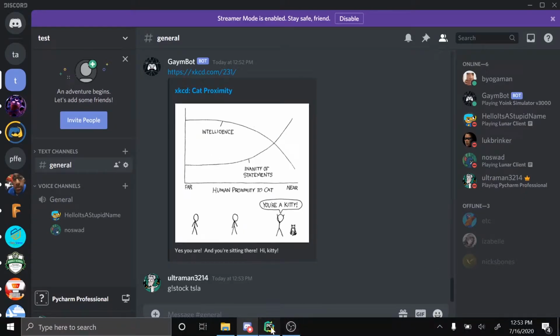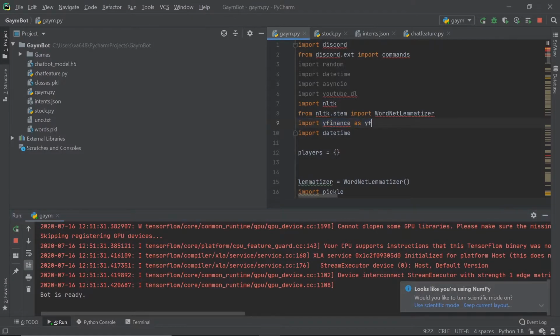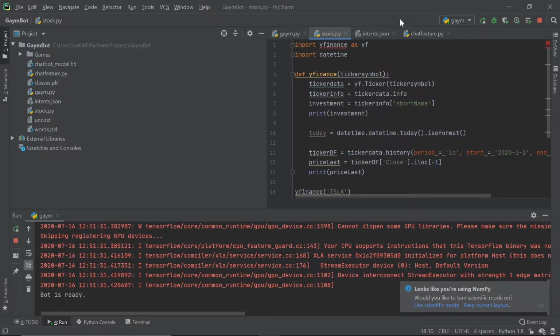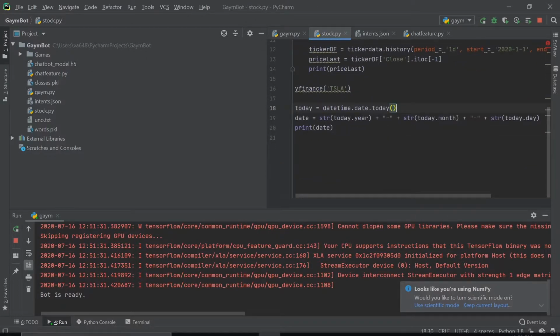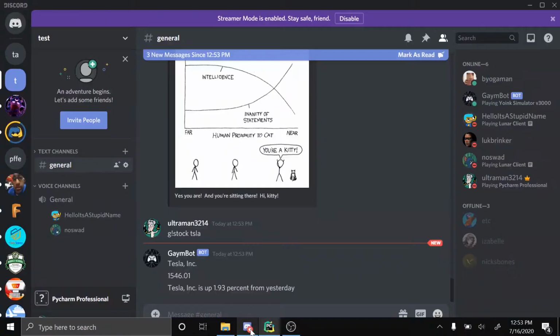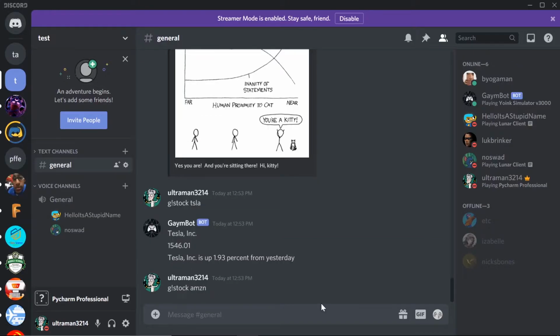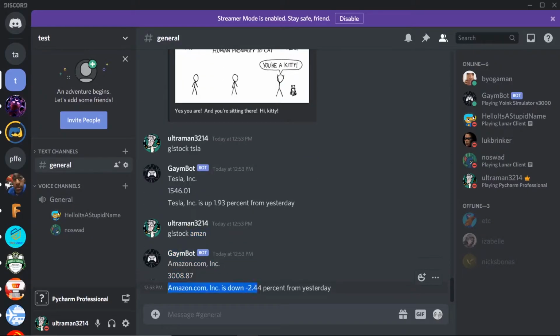While this is loading, because it's a bit slow, it's using the Yahoo Finance API, and you can see the code here. It uses a bunch of ticker symbols, and it pulls info from the API. So back here, you can see that Tesla is up 1.93% from yesterday's close, and it's $1546.01. This works with a bunch of other stocks. Just wait for that. This is Amazon. Oh, it's down. That's not good, but the bot works.